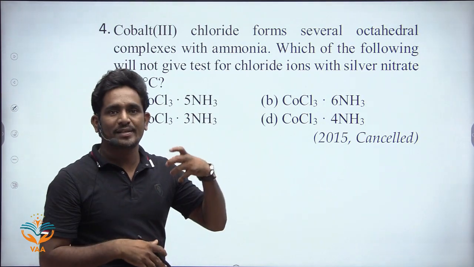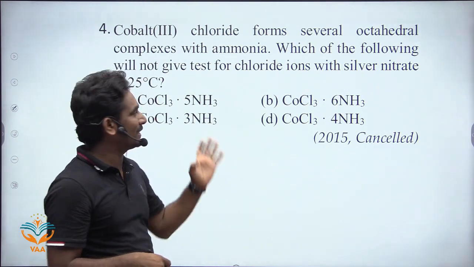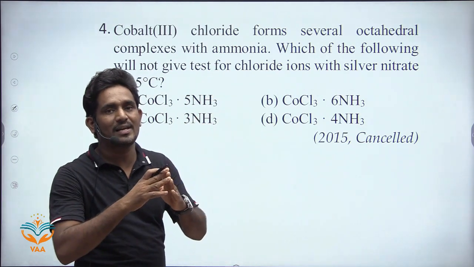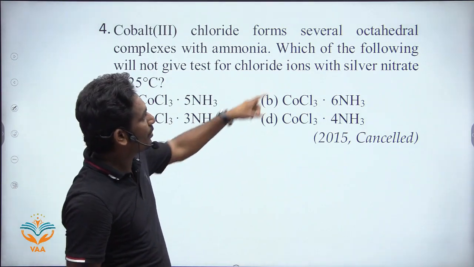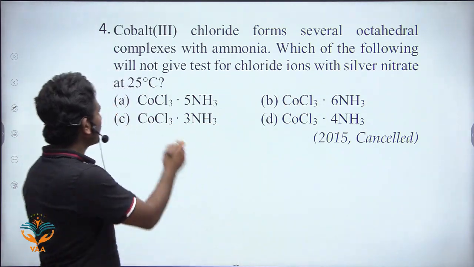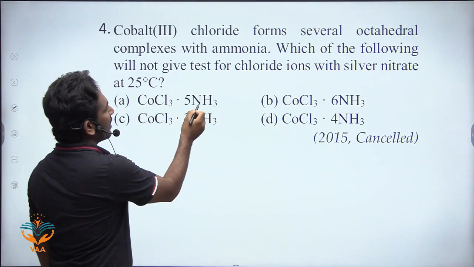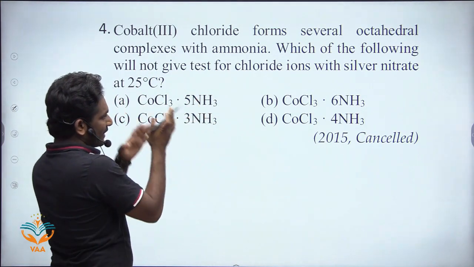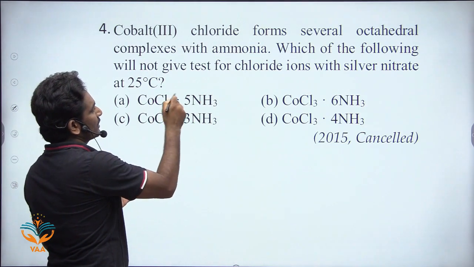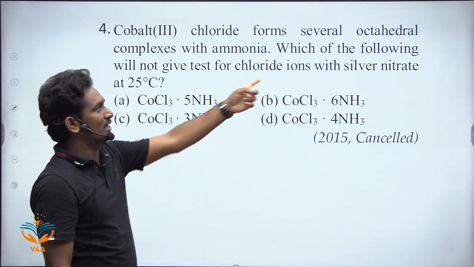According to Werner's theory, the ions present in the outer ionic sphere get dissociated, and they give a positive test with silver nitrate. In the first option, there are 5 NH3 ligands in the inner sphere and 2 chloride ions in the outer sphere. So it gives a positive test with silver nitrate.